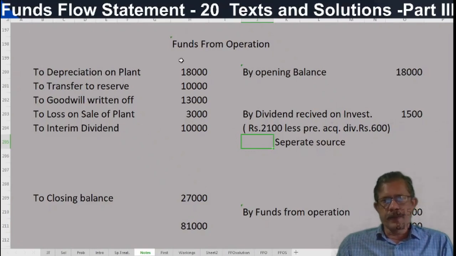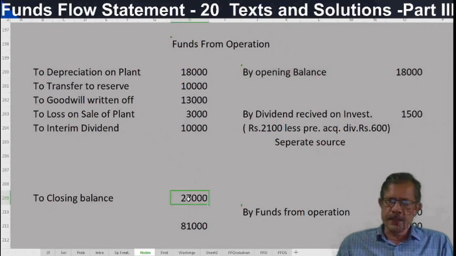So here funds from operation, opening balance 18,000, closing balance 27,000. Depreciation on plant is 18,000. Transfer to reserve 10,000. Correct? Goodwill written off 13,000. Loss on sale of plant 3,000. This is a non-fund item. And interim dividend is there, 10,000 rupees.